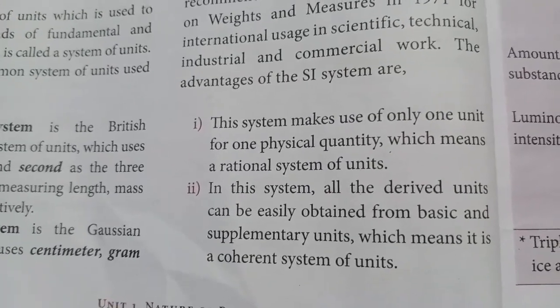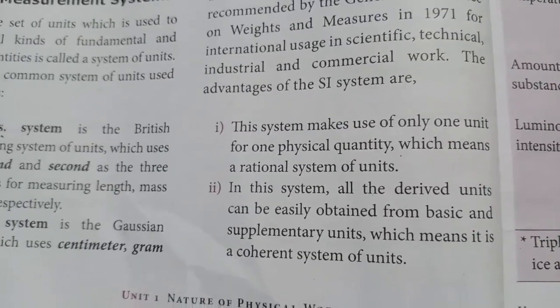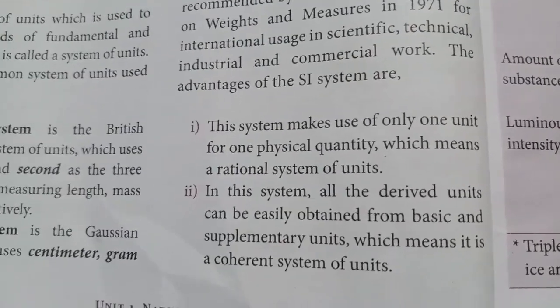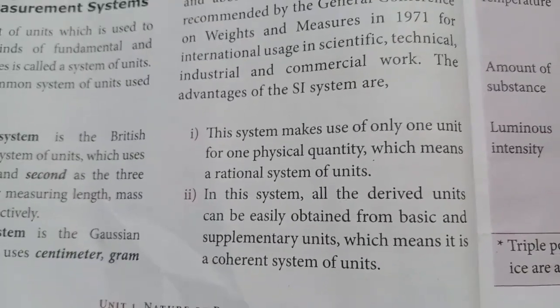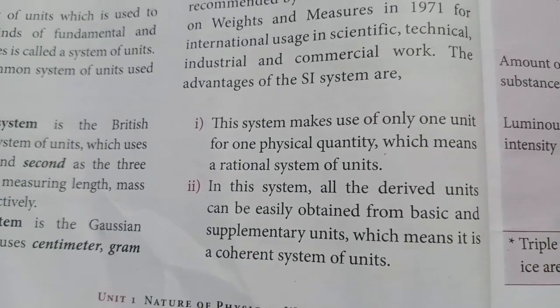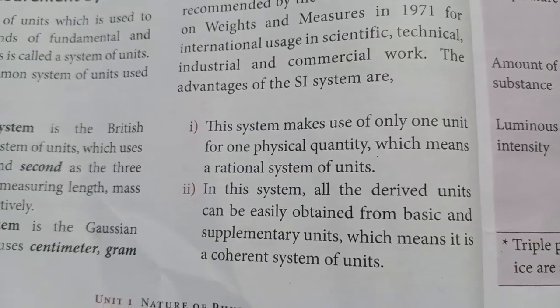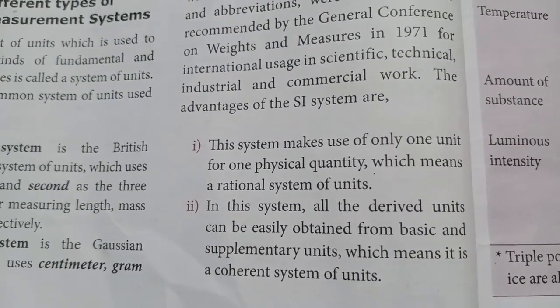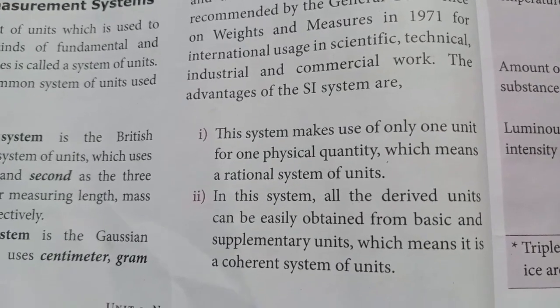Time means we have to use second. So this MKS, meter, kilogram, second, is used internationally. That is one of the advantages of this SI system. This system makes use of only one unit for one physical quantity.